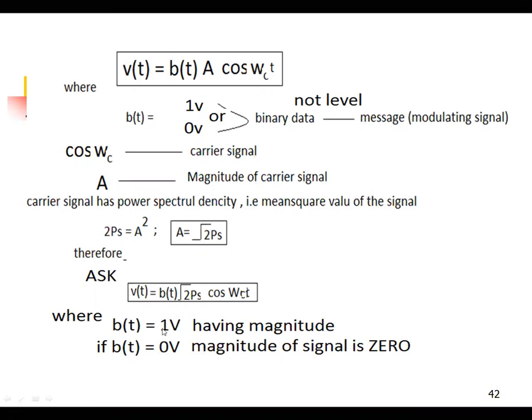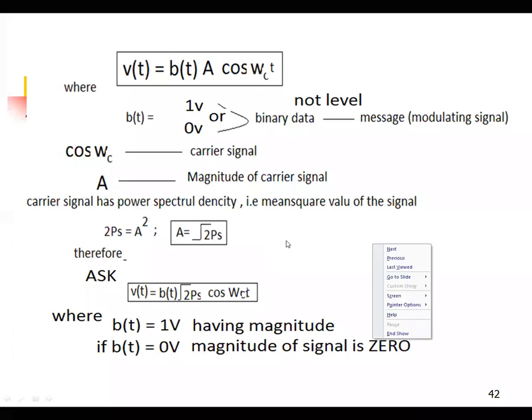Where B of T is equal to 1, we have the magnitude of the signal, the entire signal B of T. Where B of T is equal to 0, the magnitude is 0. B of T is the ASK signal, is it not? Now, ASK is having the signal when the magnitude is 1, and ASK is equal to 0 when the magnitude is 0. Likewise, there is an ASK.